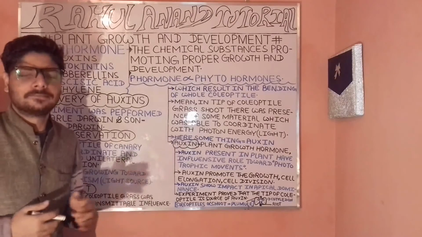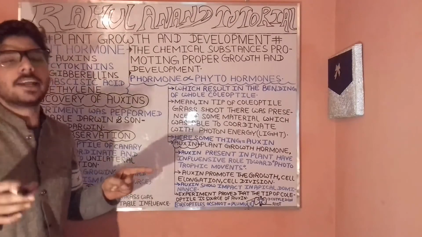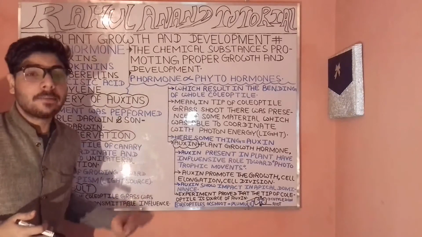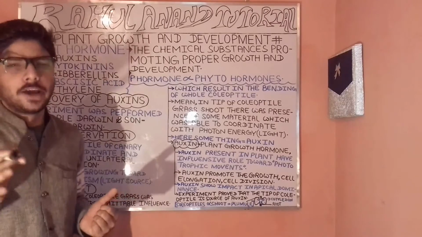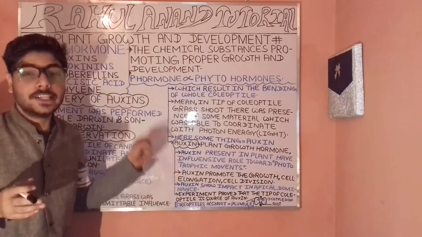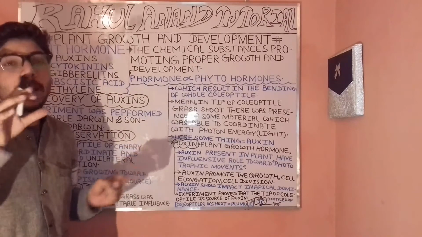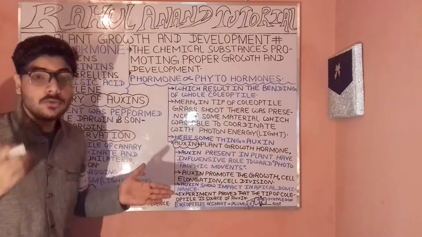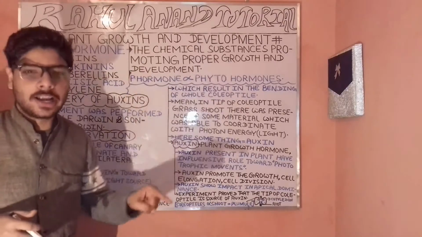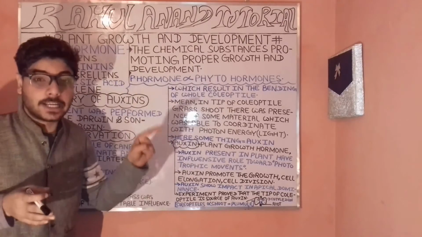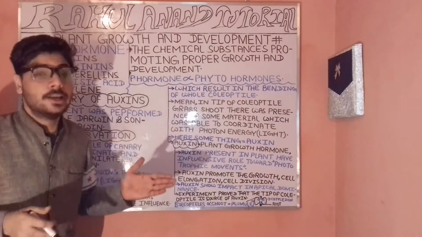The tip of the coleoptile had the transmittable influence, and it resulted in the whole coleoptile bending. The bending occurs in the direction where the light energy is present.